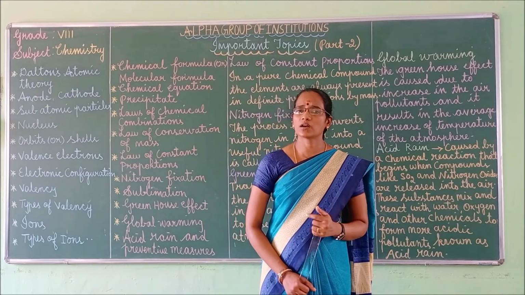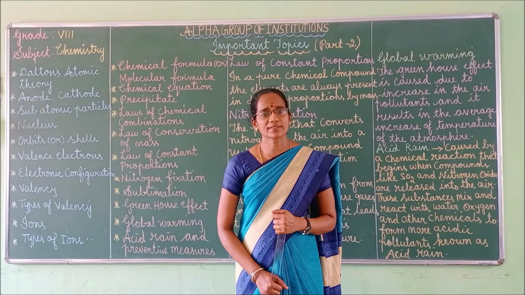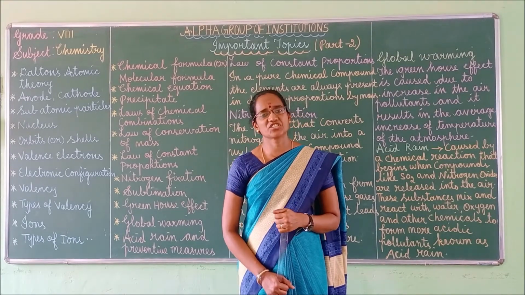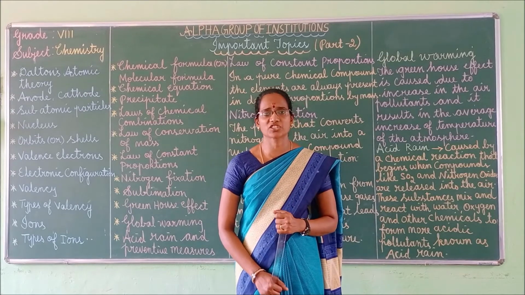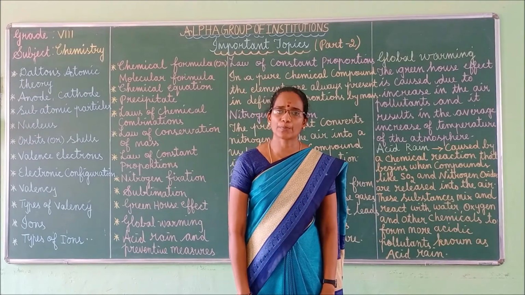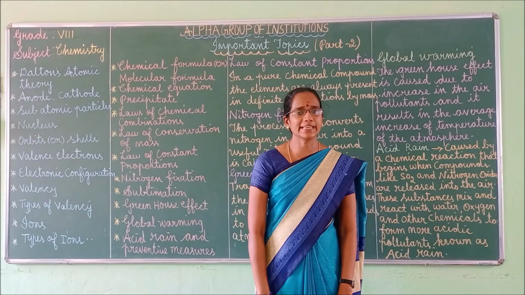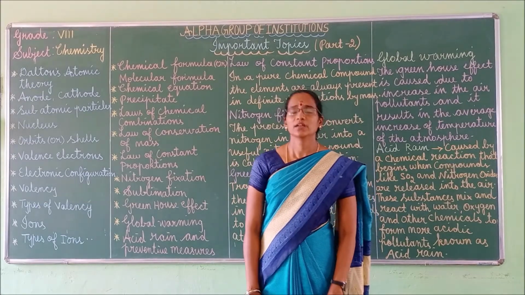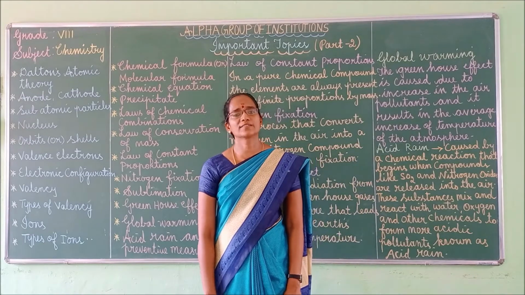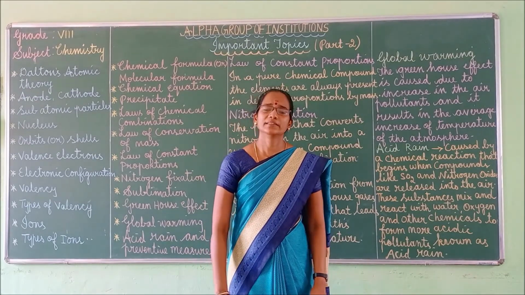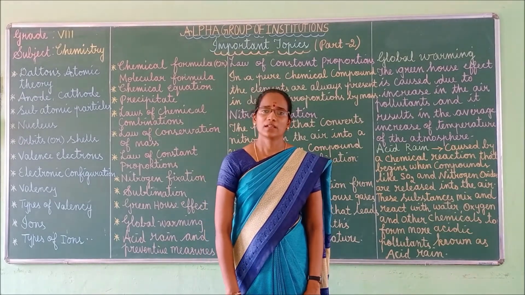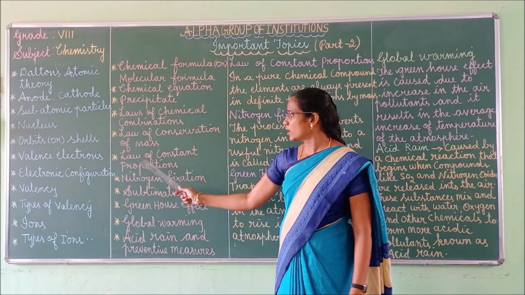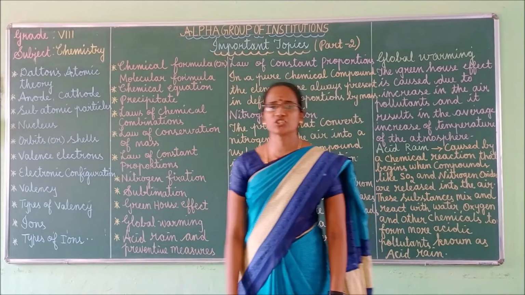What does this law actually say? Law of conservation of mass states that during chemical change or chemical reactions, the total mass of the products is always equal to the total mass of the reactants. So this is the law of conservation of mass, and this law was proposed by Lavoisier. Got it? Right. Next one, law of constant proportions.